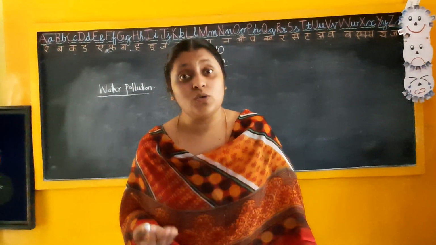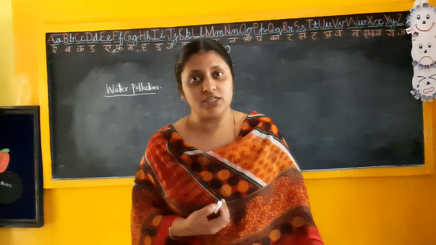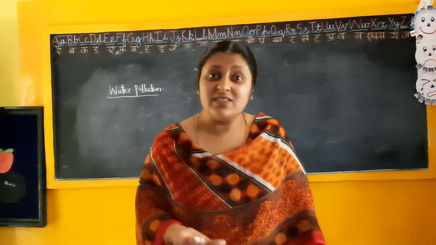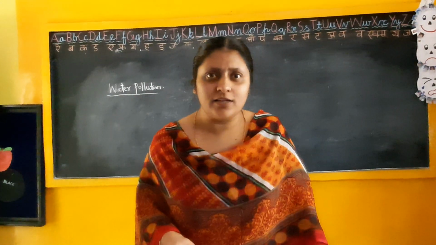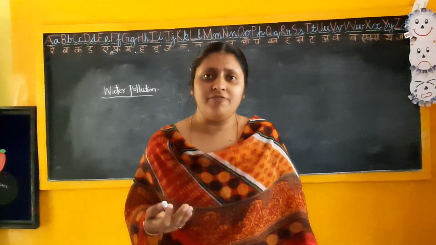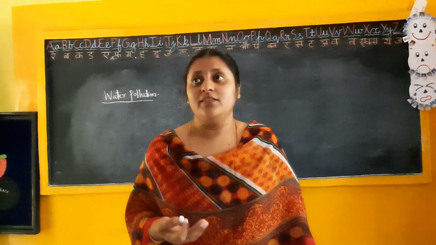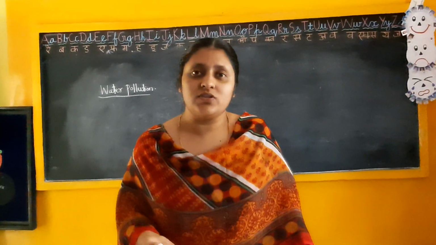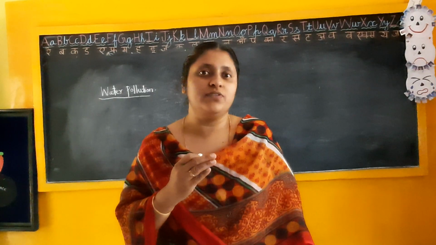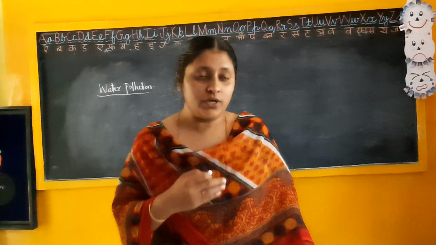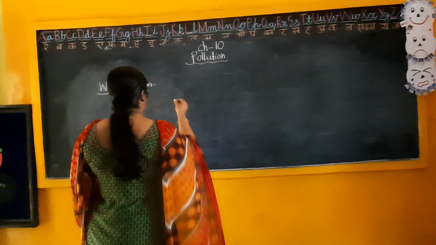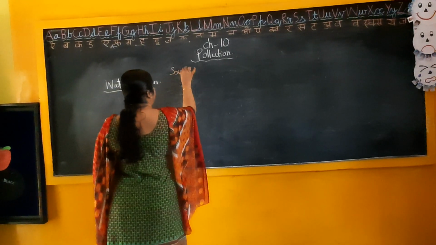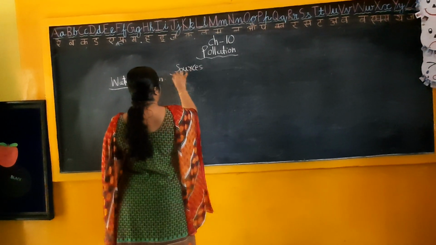And what are the sources of this water pollution? It comes from sewage, that means wastewater, waste material from industries, and waste from farms. These are the major sources of water pollution. Here I am writing the sources of this water pollution.